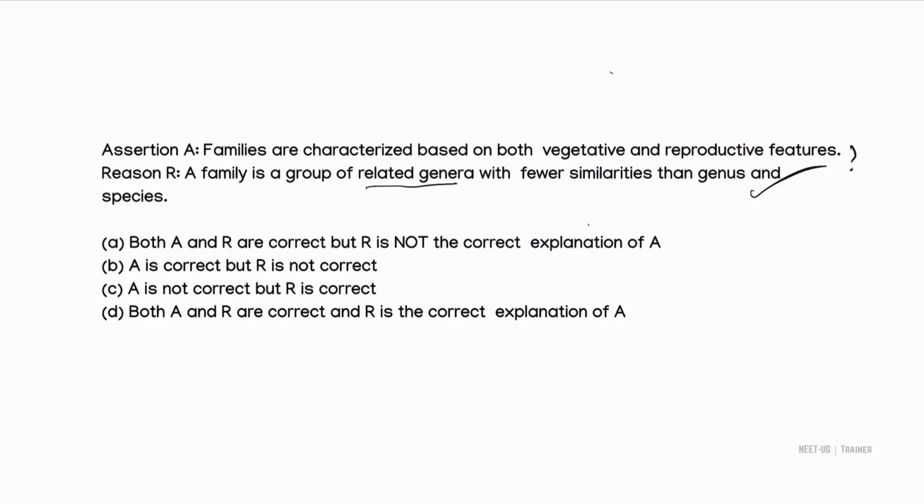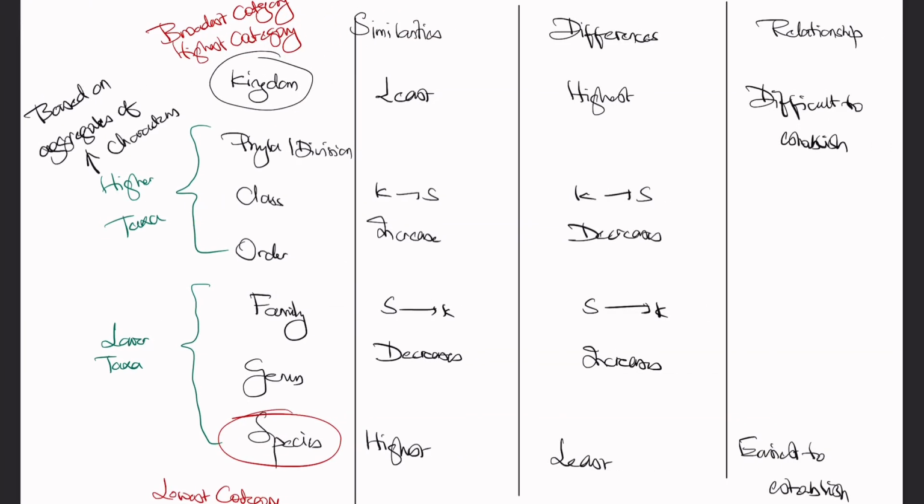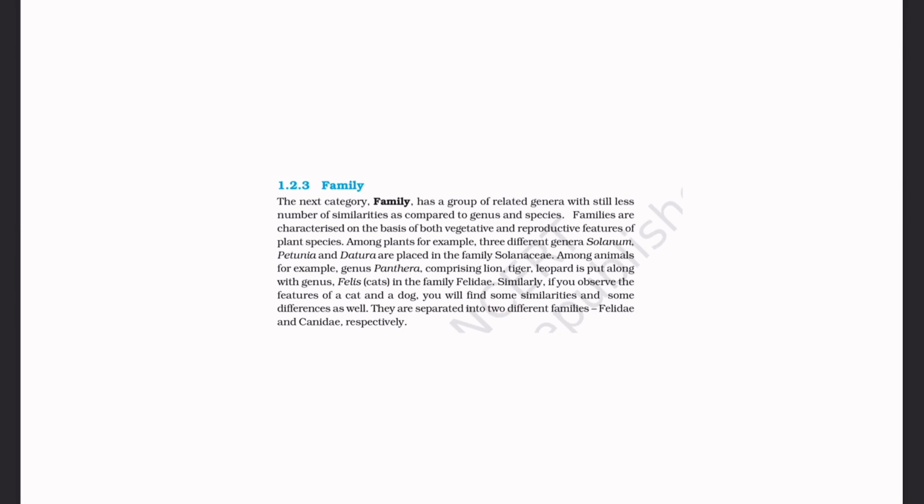Now coming to that first statement, families are characterized based on both vegetative and reproductive features. Let us see in the textbook what he has given. The next category, family, has a group of related genera with still less number of similarities as compared to genus and species. This is the exact line, that is the second statement.